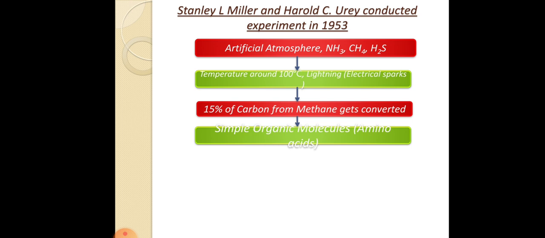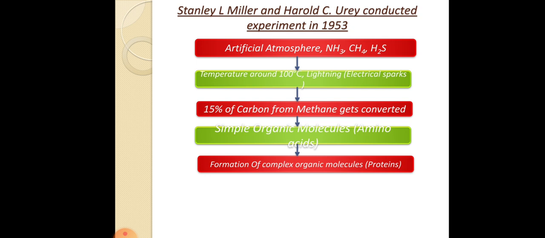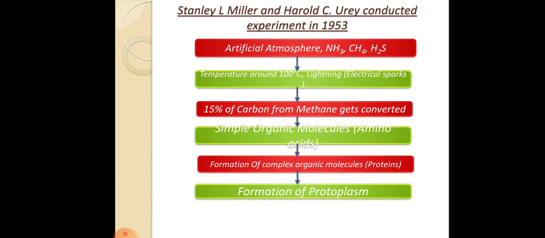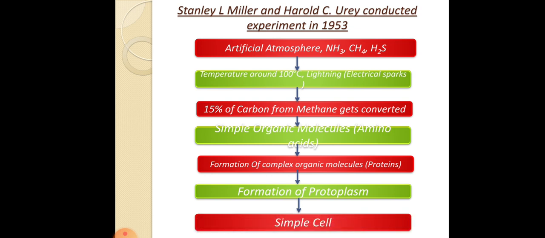These simple organic molecules are nothing but amino acids. From these simple organic molecules came the formation of complex organic molecules, that is proteins, and from these proteins came the formation of protoplasm, and from protoplasm came a simple living cell. So this is the experimental proof of how life was created on Earth. Okay, clear?